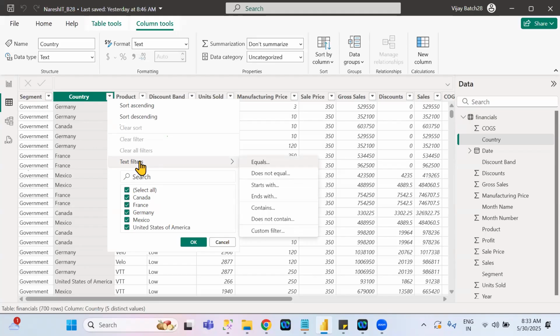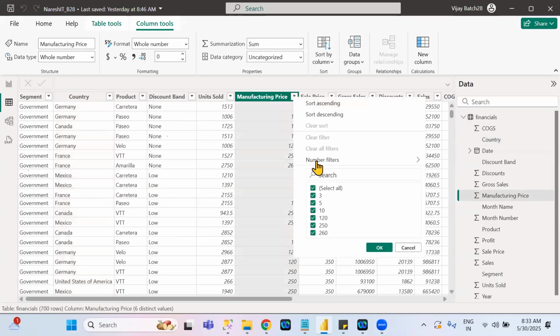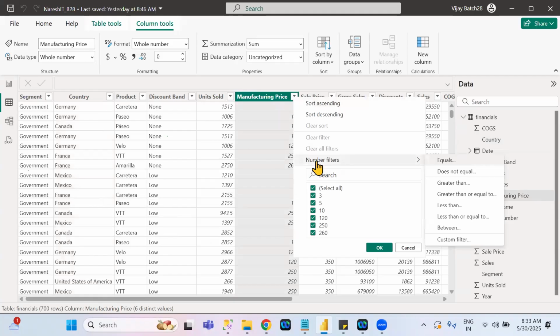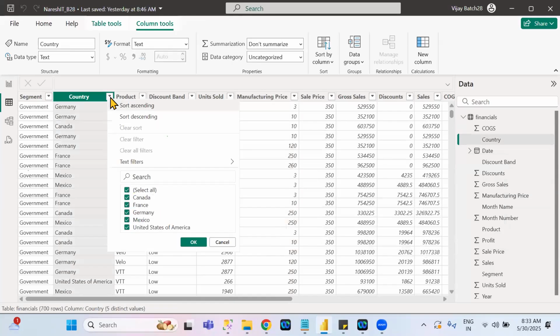Text filters are not fixed. It changes when you change the column data type. This is text filters here. But if you go to a number related column, did you see number filters like that? In this way also we can filter the column. How you can filter the column values: when you click on this, you will see different options. What are these called? Operators.